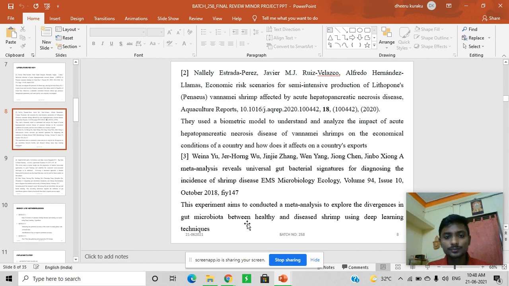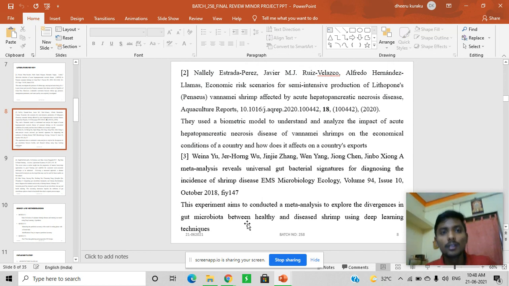And in the second literature review, aquaculture reports are used as a biometric model to understand and analyze the impact of acute hepatopancreatic necrosis disease on Vannamei shrimps. This is one of the most popular diseases, which creates a huge problem for the economic conditions of aqua farming exportation.